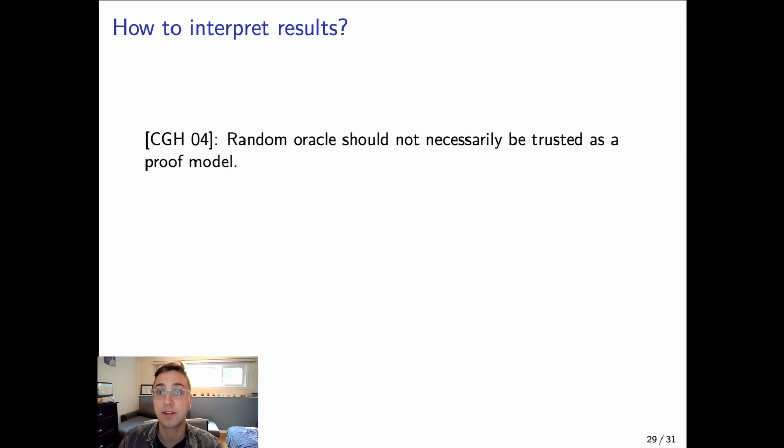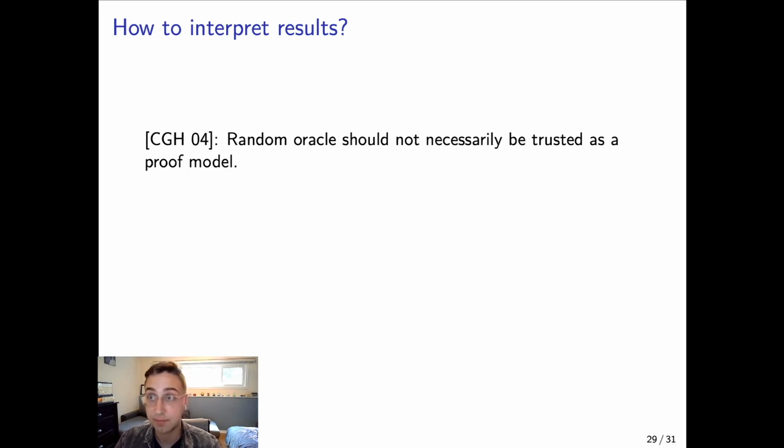But of course, there's still an underlying question of how should these results actually be interpreted? What do these actually mean? What does the existence of such a separation mean? So in the original CGH paper, they argued that this potentially means that the random oracle model shouldn't necessarily be trusted as a proof model because it doesn't imply security in the real world, and there are examples of schemes for which you can prove the random oracle model security, but the scheme in the real world is insecure.